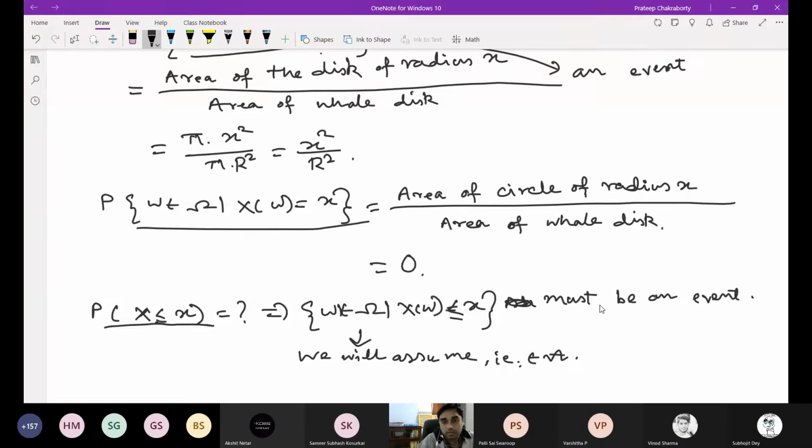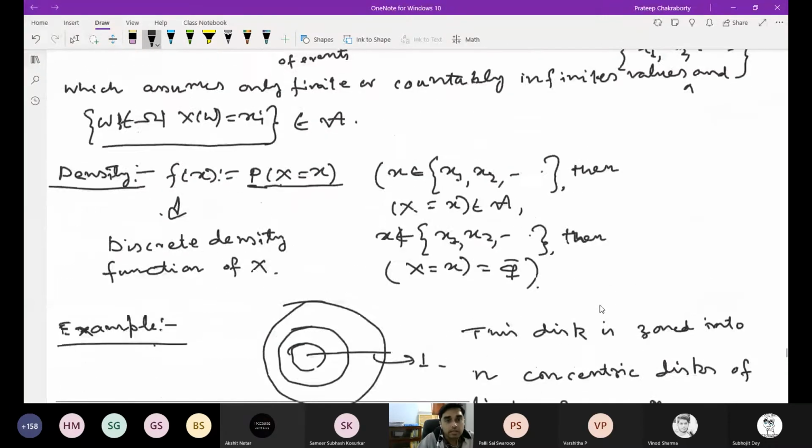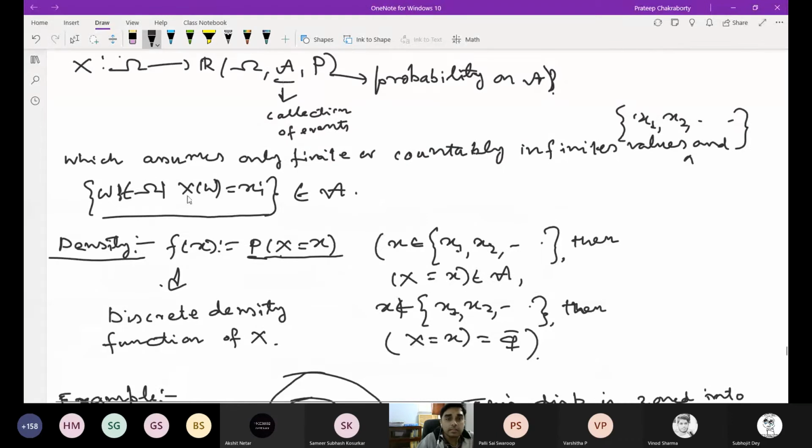If we just go back to the previous page, you will see that we assumed that discrete random variable means it assumes only finite or countably infinite values, and each of these things, the subset of omega belonging to script omega, X(omega) equal to x_i, are events or sets in the collection script A. So similar things we are assuming here.